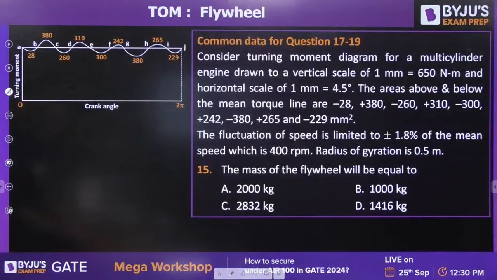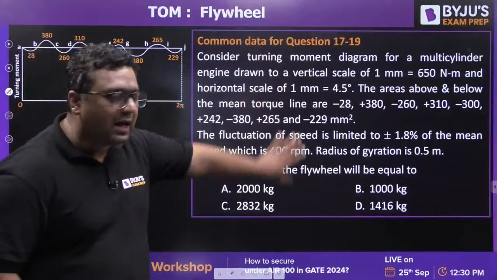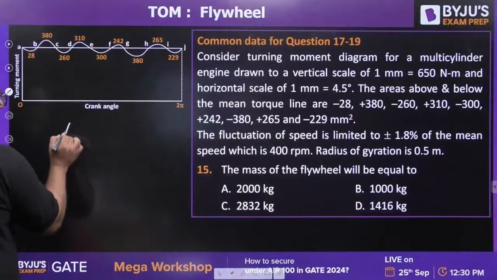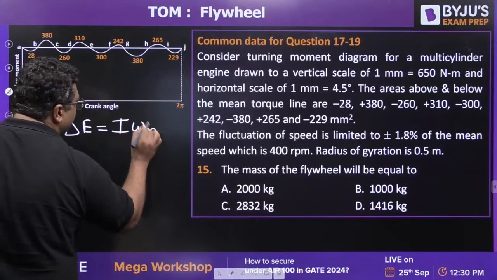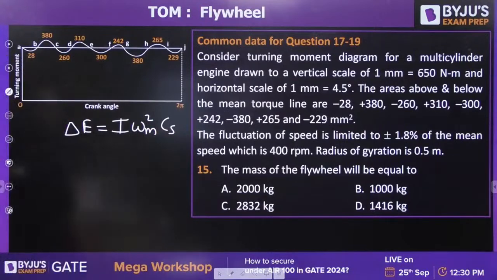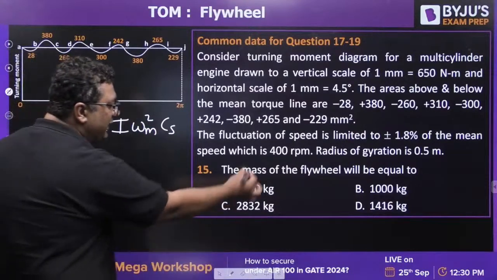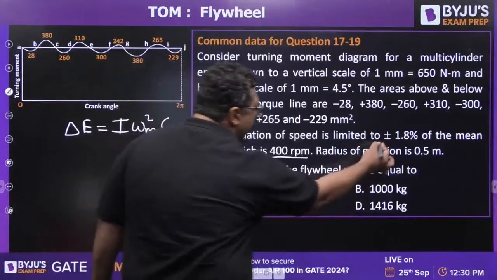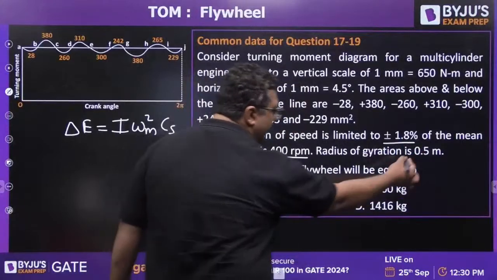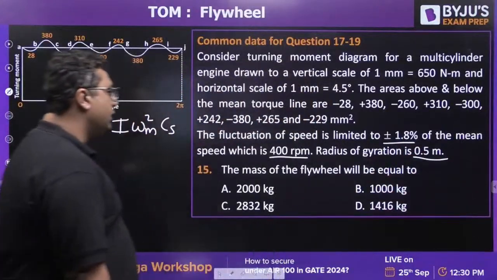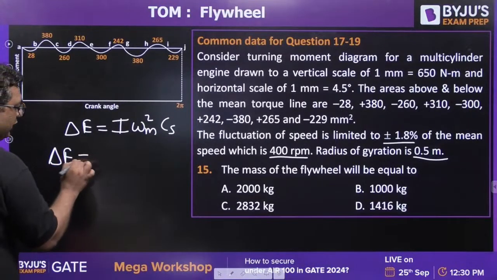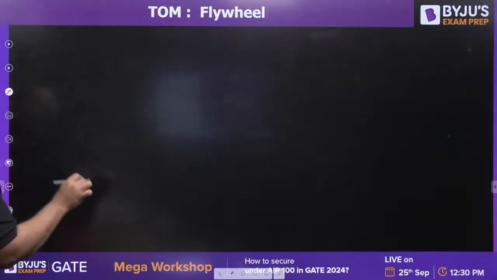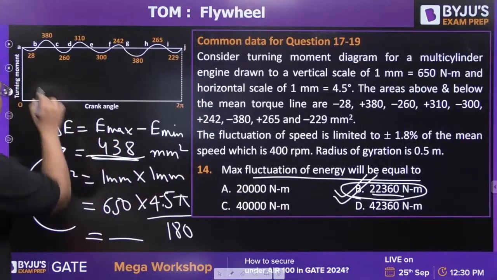The last question on this data, you will put delta E as I omega mean square CS. For that, the mean speed is given, CS is given, the radius of gyration is given. You need to find out the mass. Delta E you already know, in the last part you have found it out. It is 22360.